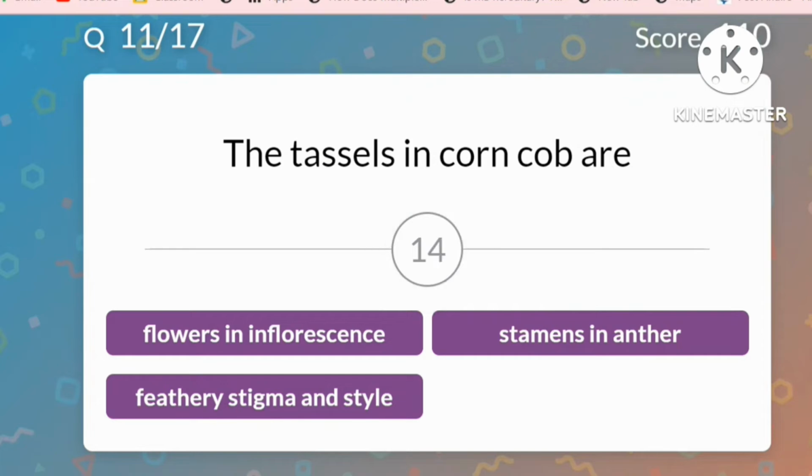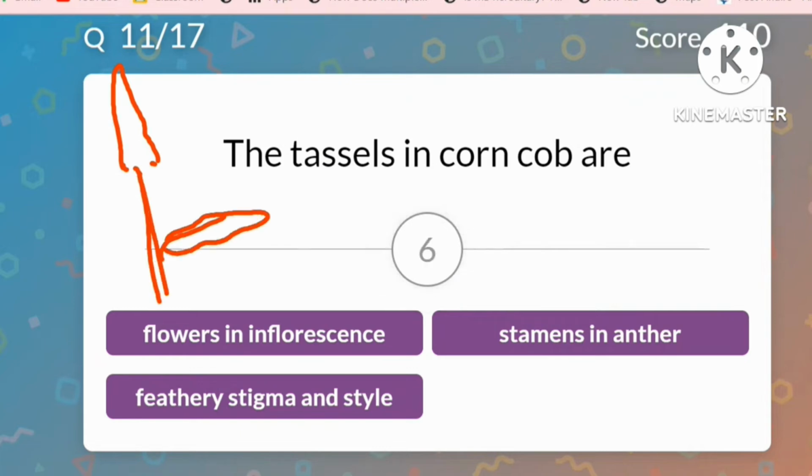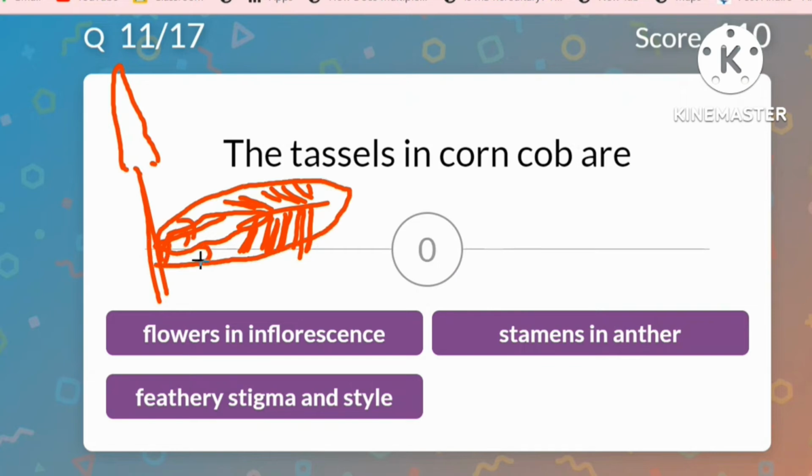So in a corn cob, you can see the male flowers will be there at the tip, at the top, and the female flowers can be seen at the basal part, and they bear feathery tassels like this. And this later on becomes the corn cob, which you cook and eat.